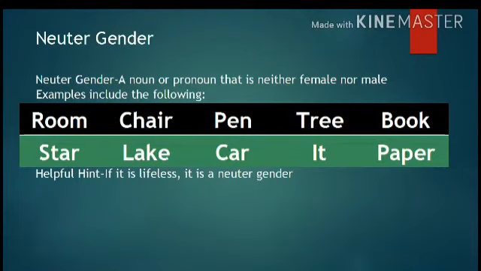So very easy. Let me repeat once again. Every word which refers to a male person or a male character will be called masculine gender. Every word which refers to a female character will be called feminine gender. Every character which refers to both either male or female will be called a common gender. And every word which refers to lifeless or non-living things will be called neuter gender. And these are some of the examples. So I hope that gender will be clear.